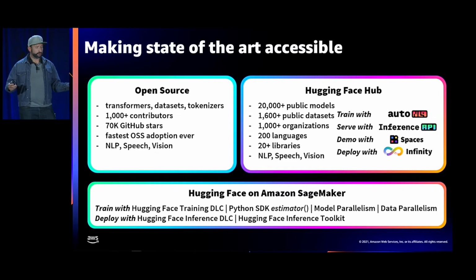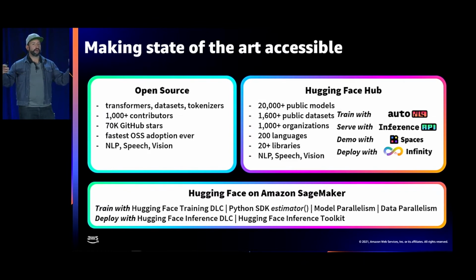And then on top of our open source, there is what we call the hub or the platform. It's what you see when you go to our website on huggingface.co, where you can have free access to over 20,000 public transformer models that have been pre-trained or fine-tuned to do any of the tasks within the NLP realm or any sort of speech or vision task. They've been pre-trained or fine-tuned in over 200 languages, so whichever language your customers speak, you will find a model that is ready to use for that.